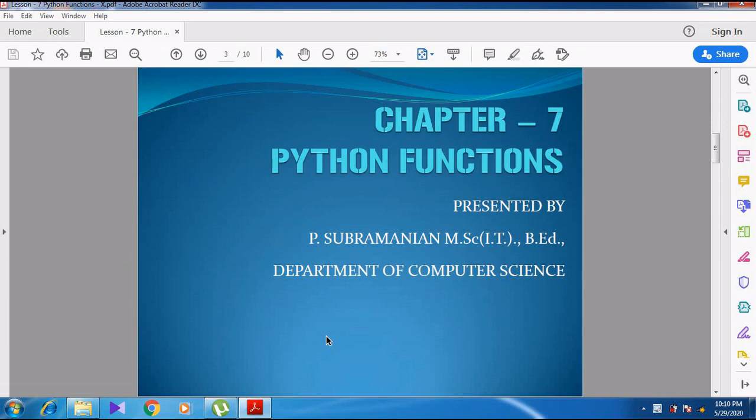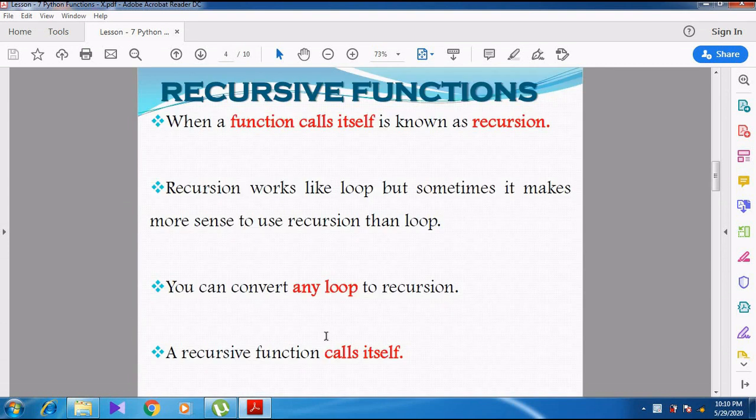So today we are going to discuss chapter 7, Python functions. In this chapter we are going to discuss the last topic, recursive function. So what is meant by recursive function?